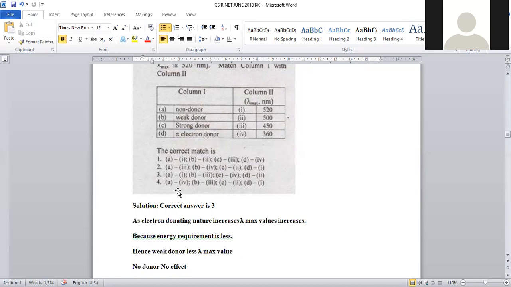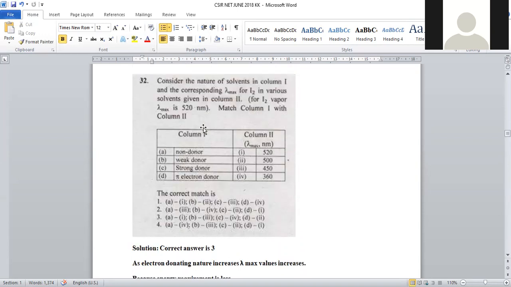Option number A1, B, 450 will be there. Strong donor will be there. It will become 360. Pi electron donor, its value slightly rises, that will become 500. Option number 3 is satisfying this statement. Nature of solvent in column number 1 with column number 2. No donor atom, it will be 520, so from that only we can observe. So weak donor, the value is residing at 450 lambda max nanometers.